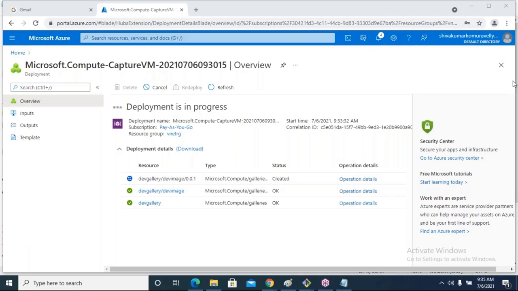No, VMs are not deleted. Only the image will be deleted. And once the image is deleted, you cannot create any virtual machines from it. But the virtual machine we created before will exist, sir? Yeah, it will be existing.